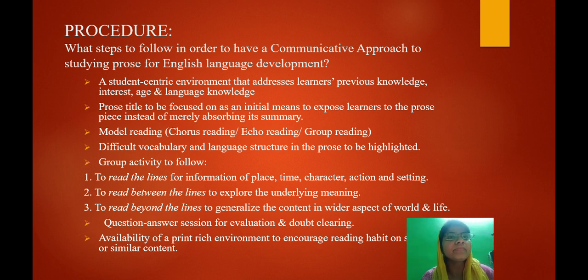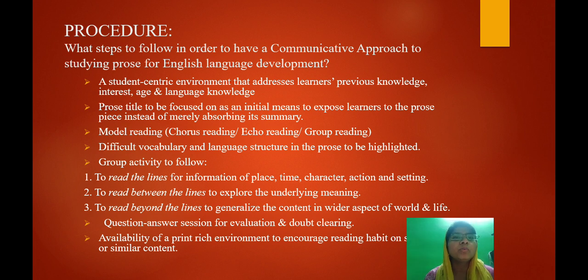read. Okay, when that has been done, next, if there are any difficult language structure, grammar structure or sentence structure, any difficult vocabulary in the prose piece, the teacher is going to help them out with those difficult areas. The teacher will not explain the prose, just remember that. Okay, next, the group activity will cover 3 areas.